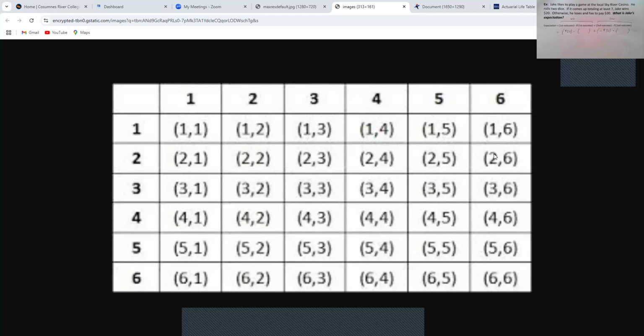So 6 plus 1, 2, 3, 4, 5 right here, plus 1, 2, 3, 4, plus 1, 2, 3, plus 1, 2, plus 1. So basically, you need to go 6 plus 5 plus 4 plus 3 plus 2 plus 1. So go ahead and do 6 plus 5 plus 4 plus 3 plus 2 plus 1. I think when you do that, you get 21.